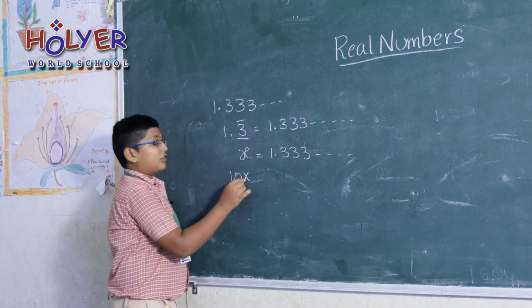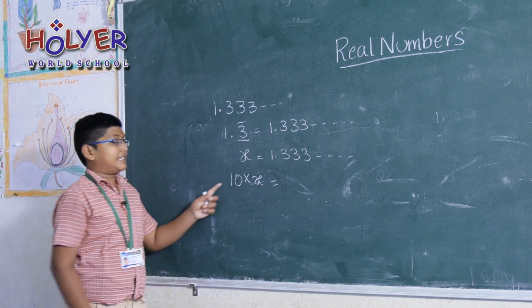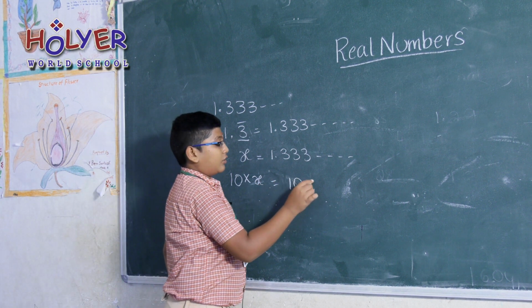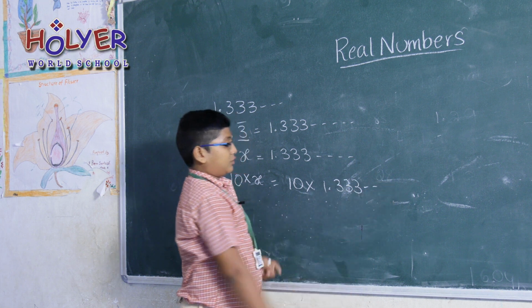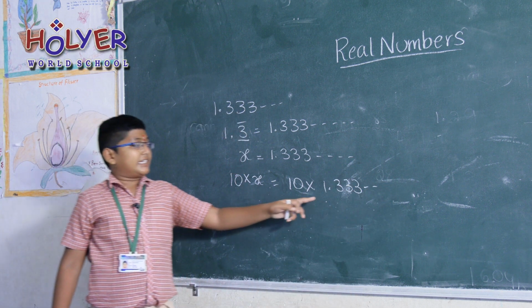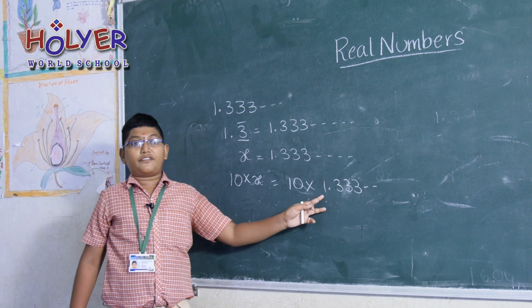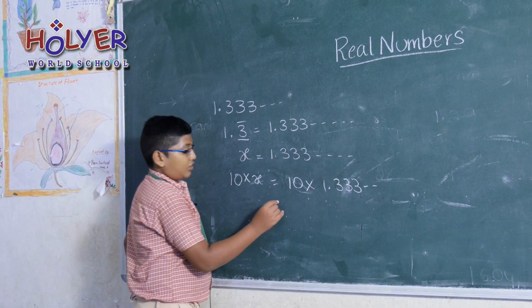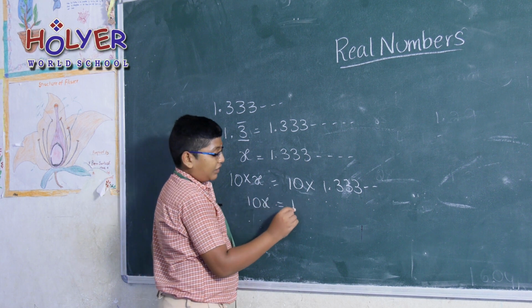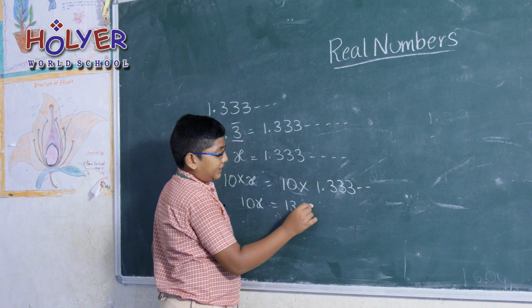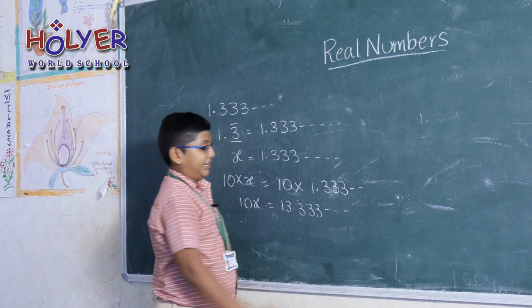So 10 into x means 10 into 1.333 and so on. 10 makes the 3 come this side of the point. So 10x makes 13.333 and so on to the infinite.